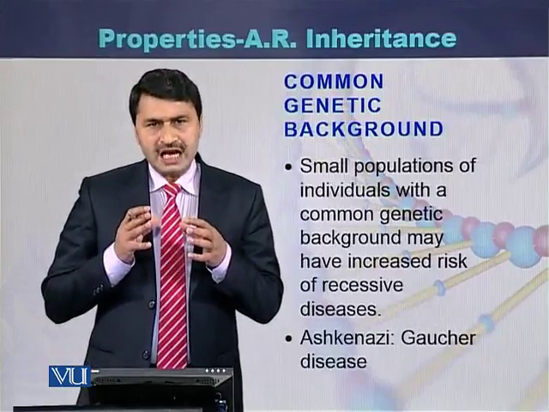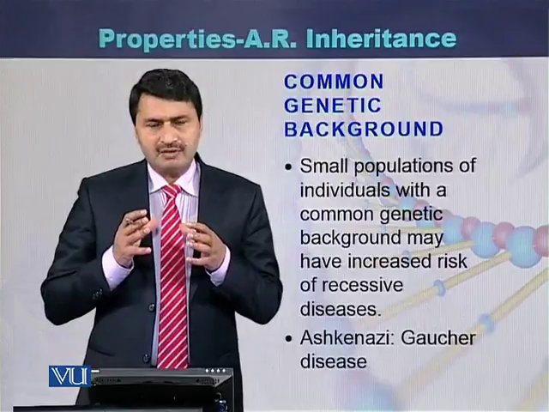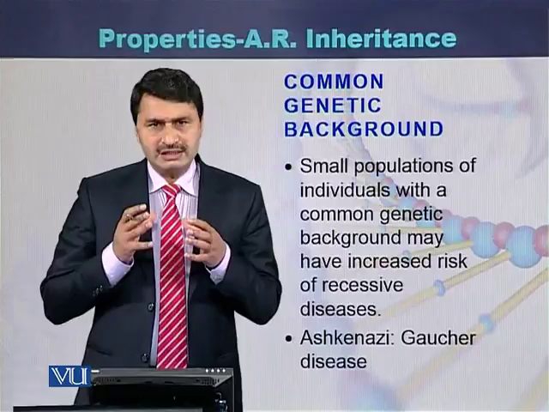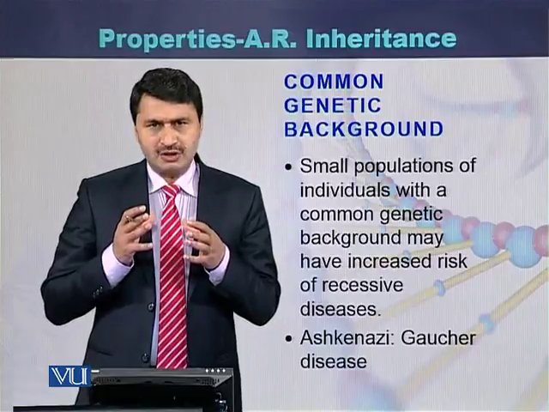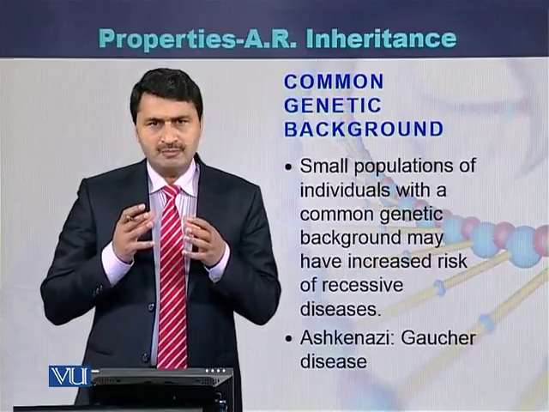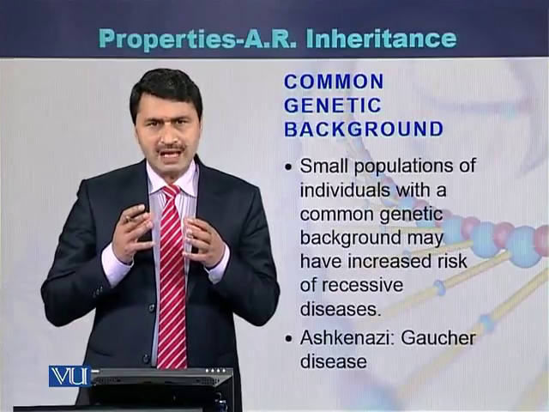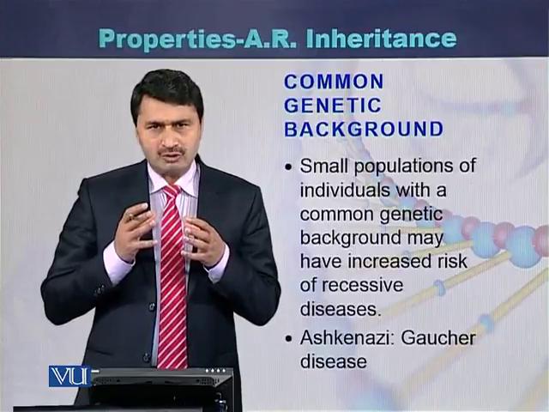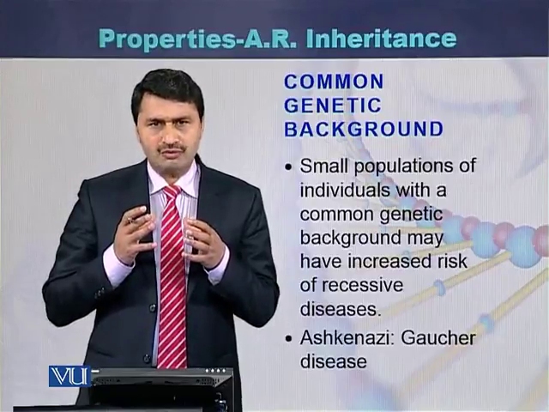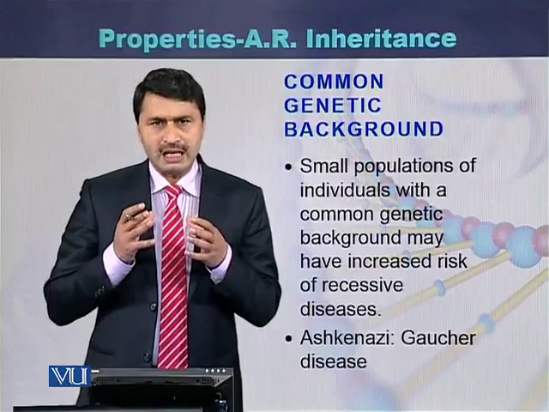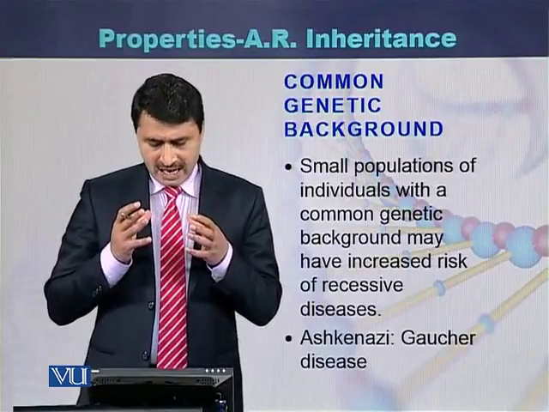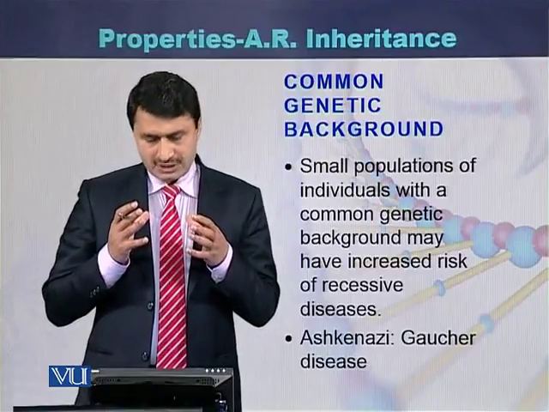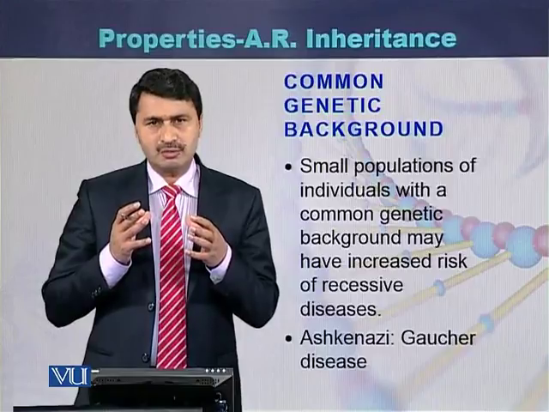Common genetic background. These types of diseases usually appear in populations that have common ancestors, because in a small population where there are intermarriages or marriages within the families and their ancestors are common, autosomal recessive diseases are more frequent in those populations. Like in the case of the Ashkenazi Jews, in which it has been seen that a particular disease, Gaucher disease, is more prevalent.